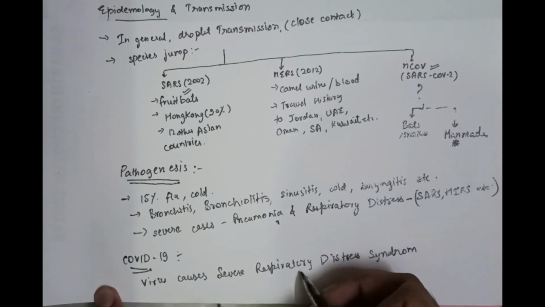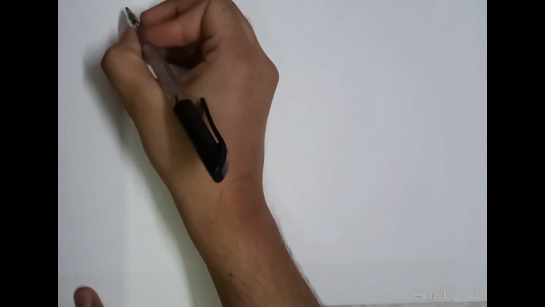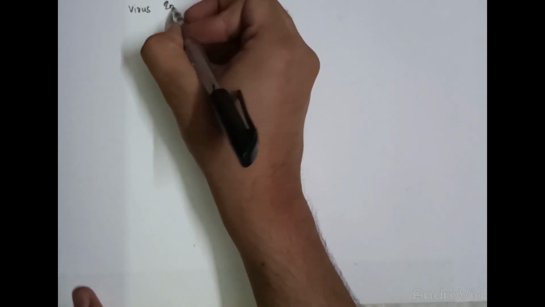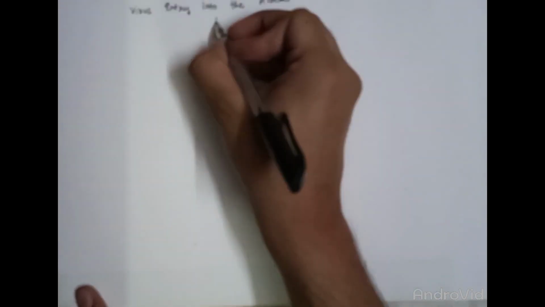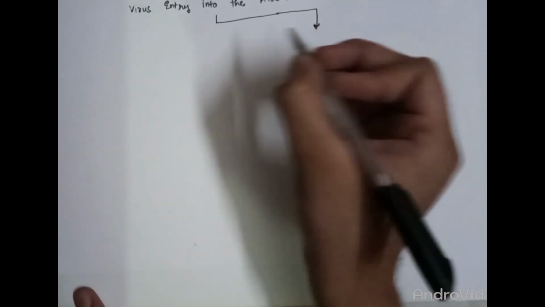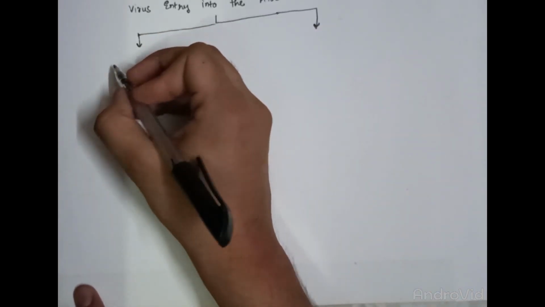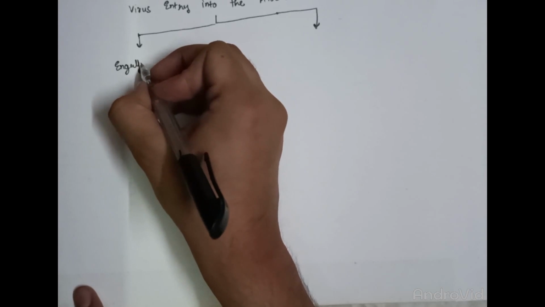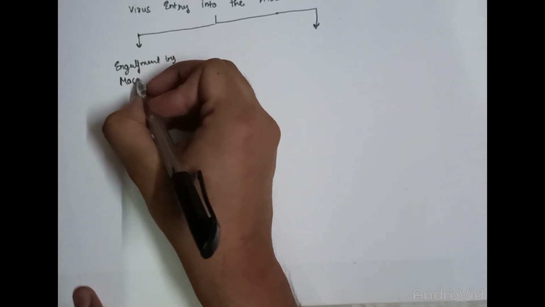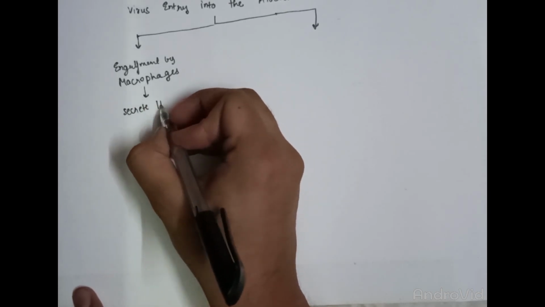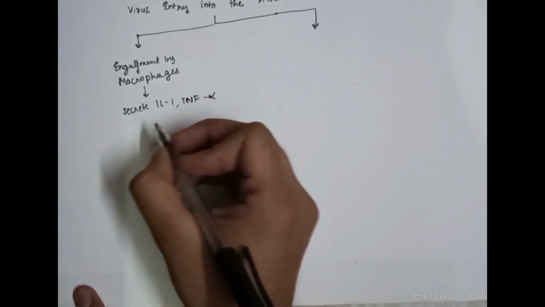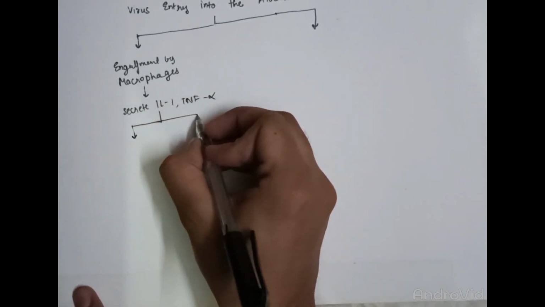Now let us talk in detail about how respiratory distress occurs with coronaviruses. For this, we have to start from the entry of the virus in the alveoli. In the alveoli, two mechanisms are occurring. First of all, the virus is identified by the macrophages present in the alveoli and enveloped by them. The macrophages have a good antibacterial system, but the antiviral machinery is not so good.